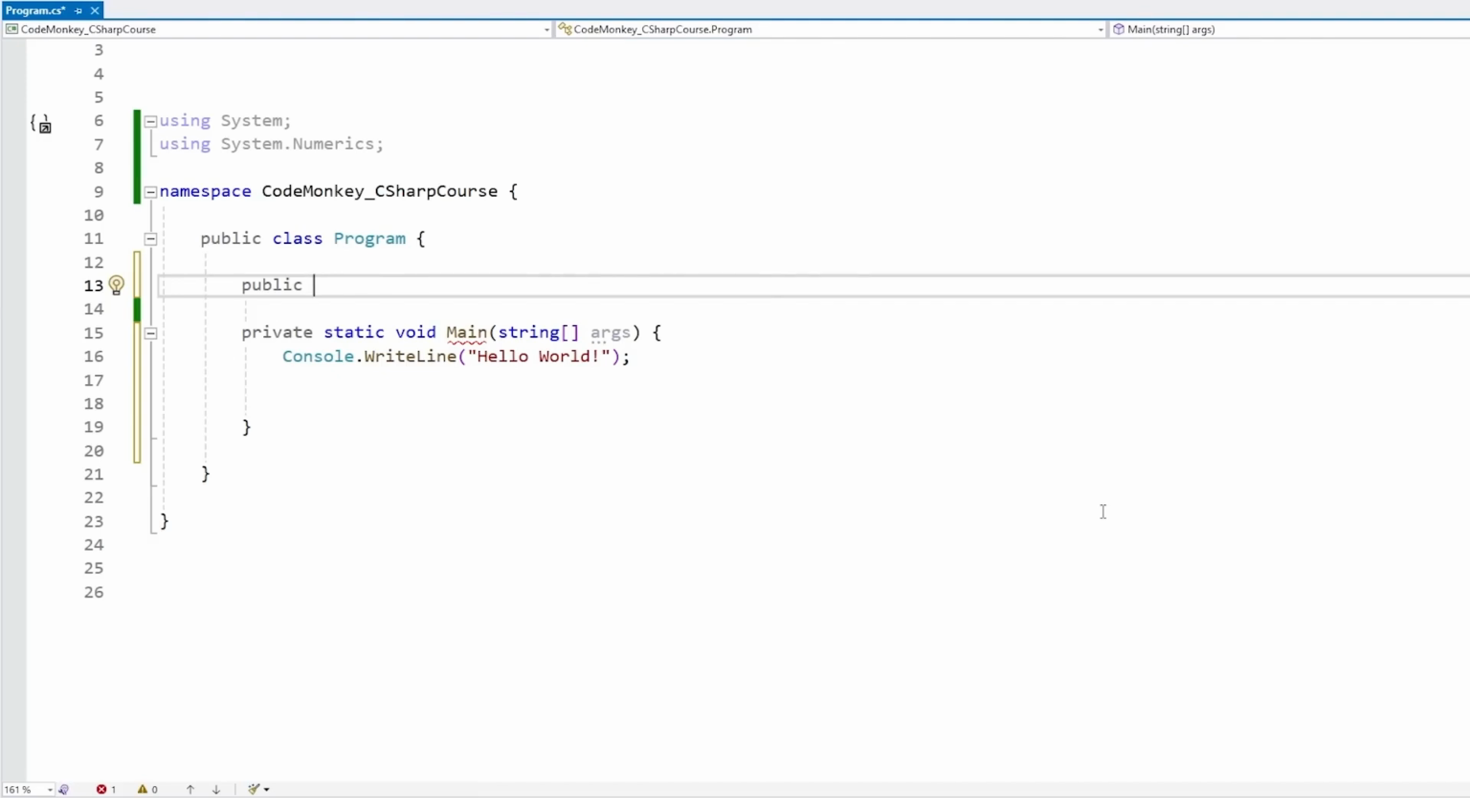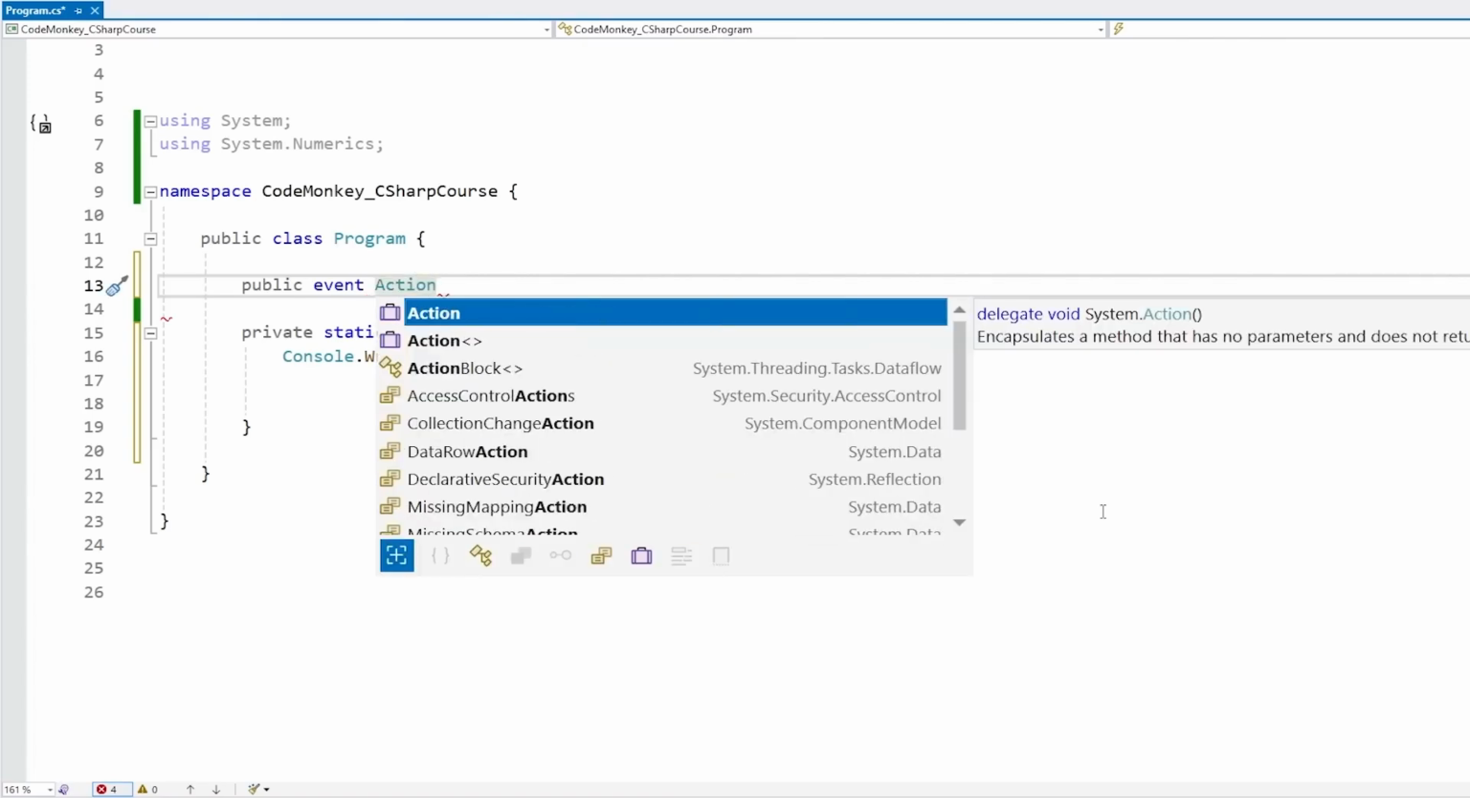It doesn't make much sense to have one event that is only listenable from that class, so usually events are public. And then we add the keyword event, all lowercase. This is a special keyword. Then we add the delegate. Like we covered in the delegates lecture, we can define our own custom delegate, or we can use the built-in Action, for example. Let's use this one just because it's so easy.